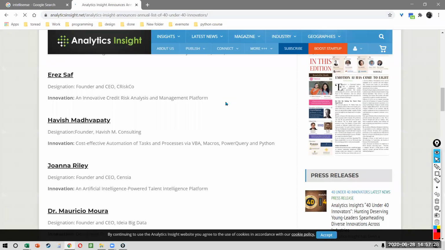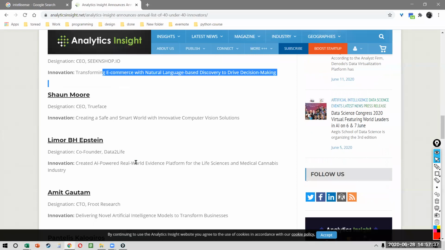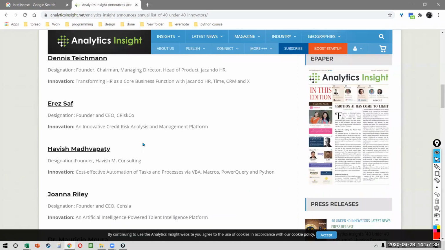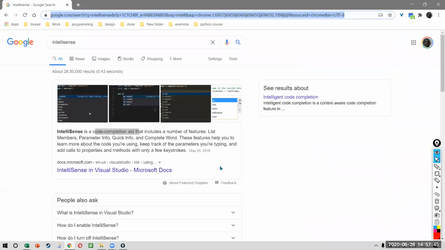And they were really, really good people here, okay? And most of this, if you look, it's in data science, artificial intelligence, natural language. And I mean, this is crazy. People said, really, you did work in VBA and macros and you got a listing for that. But that just goes to show you how important it is, all right? Excellent. Now that we have established that